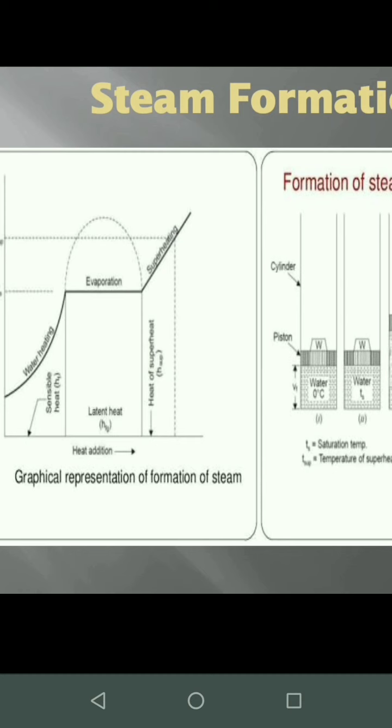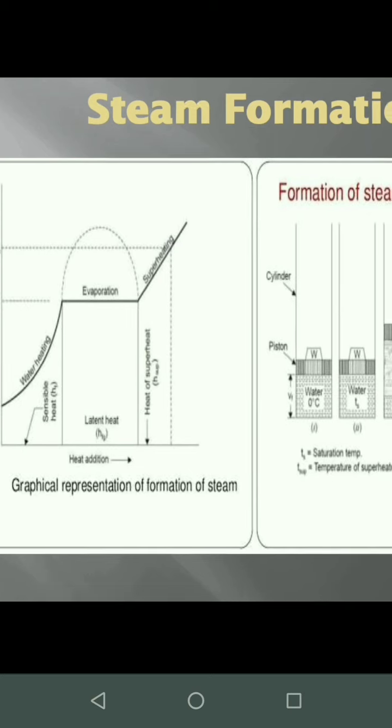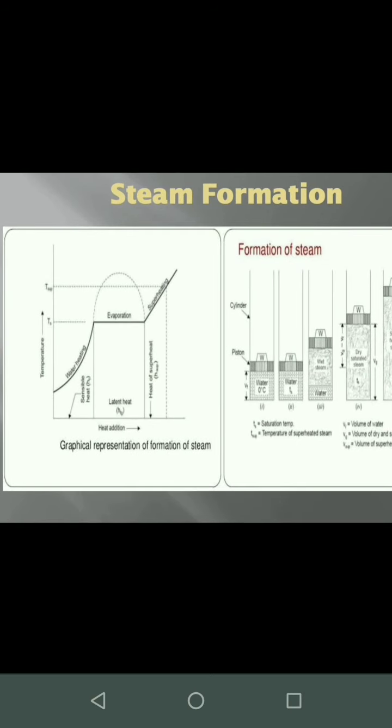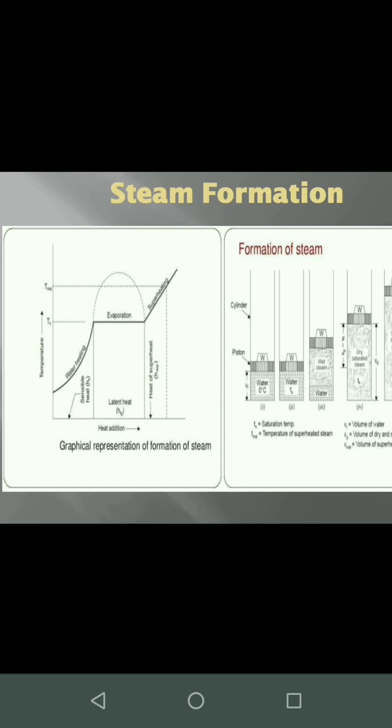Whereas if we see this evaporation line, that is the latent heating line, there is a constant temperature, whereas there is a change of phase. Superheating is, again, also a kind of sensible heating, wherein the phase remains the same, whereas there is an increase in temperature.